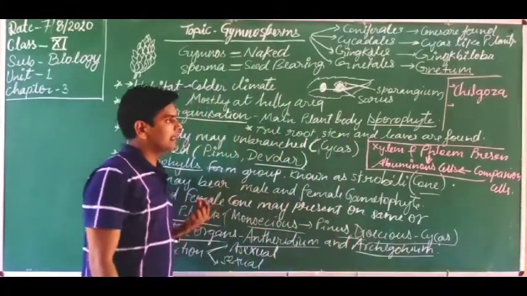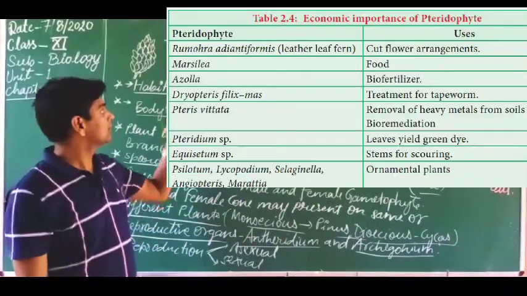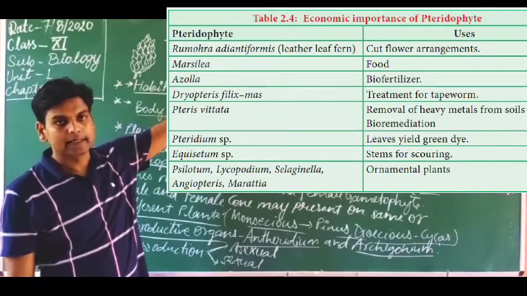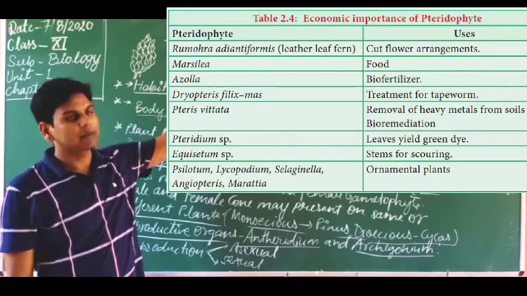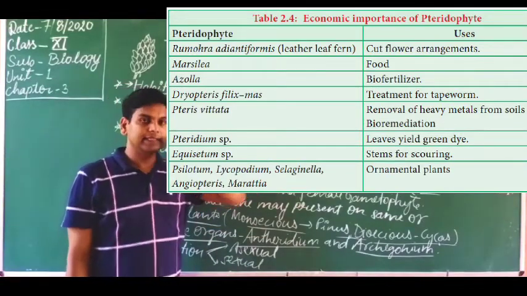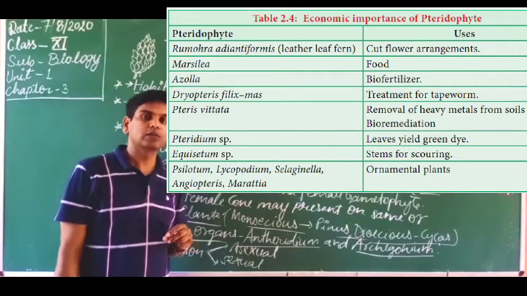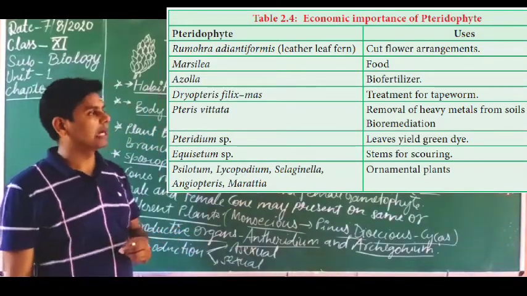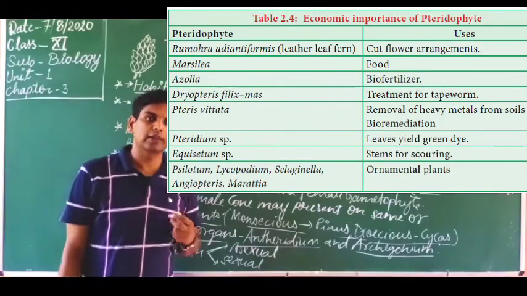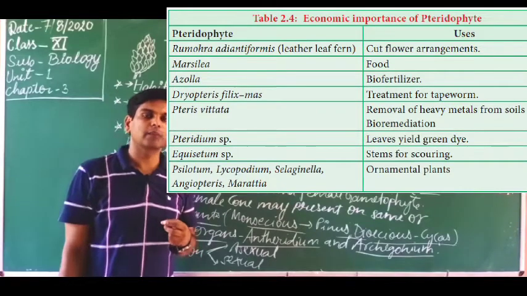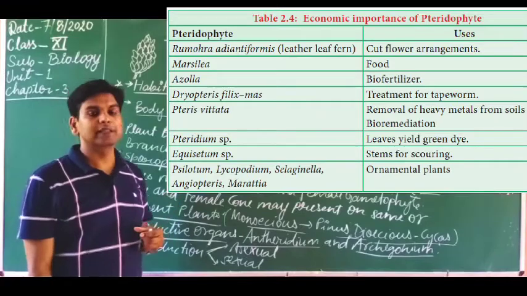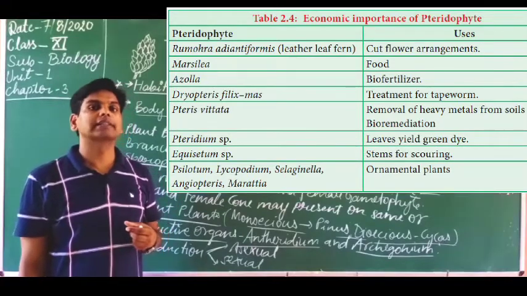Pinus gerardiana is in the category of gymnosperm, or we can say in the order Coniferales, because Pinus has cones, so that is why Coniferales have this plant. This is known as Pinus gerardiana. It is used to produce chilgoja. Next one is sago. Sago is also known as sabudana. Sabudana is obtained from the stem grains of the cycas. So cycas stem is used to produce sabudana or sago.